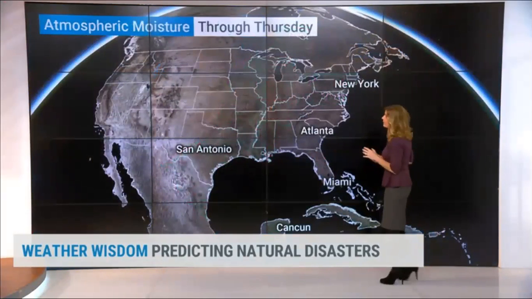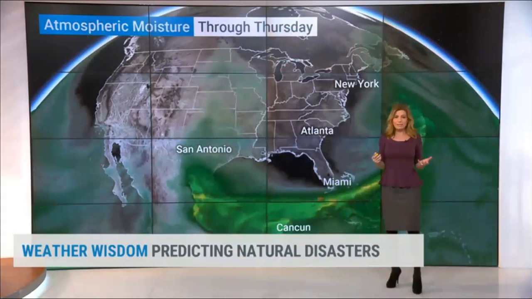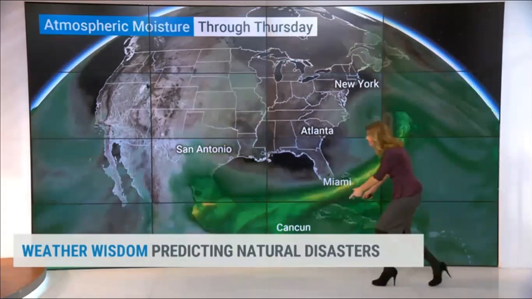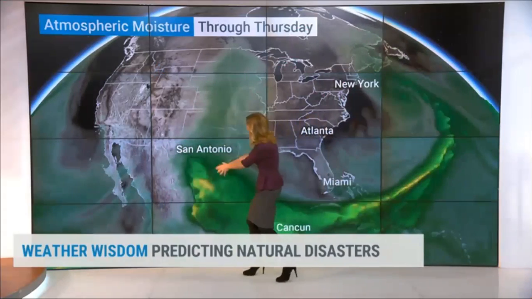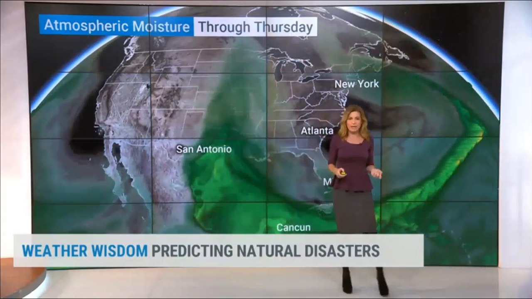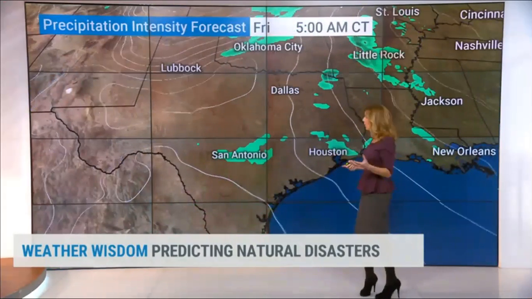So this is the forecast area for rain. We've got it on the map. And in terms of this rain coming in, it is going to be heavy at times. There is a decent amount of atmospheric moisture. You can see that link coming in all the way here over the Gulf of Mexico, coming up into southern Texas. So we know that there is the potential for it to be heavy for some time. The question is, will that rainfall rate be too much for the ground to take? Will that last for a really long period of time?